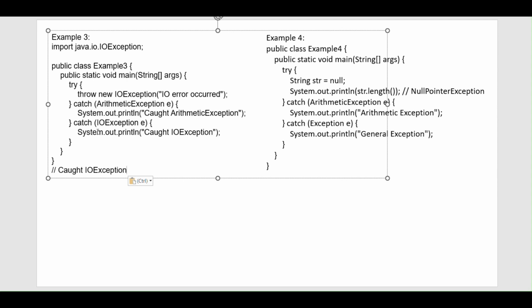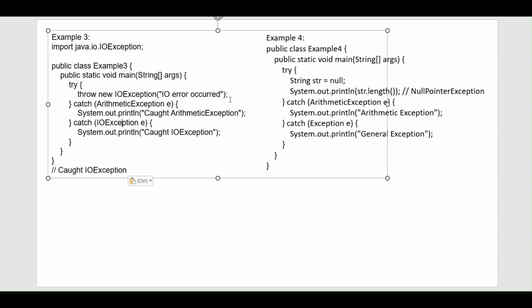So if there is no match, the control will go to the catch which is giving the same exception that we are getting in the try block. Here in the try block we have the IO exception, so it will go to the favorable catch, that is the IO exception catch. It will not even go and check the arithmetic exception.